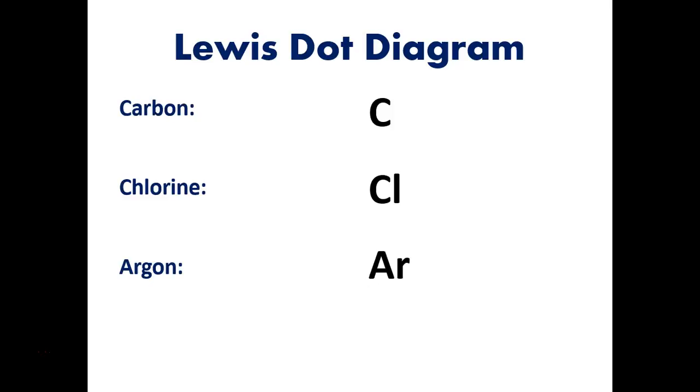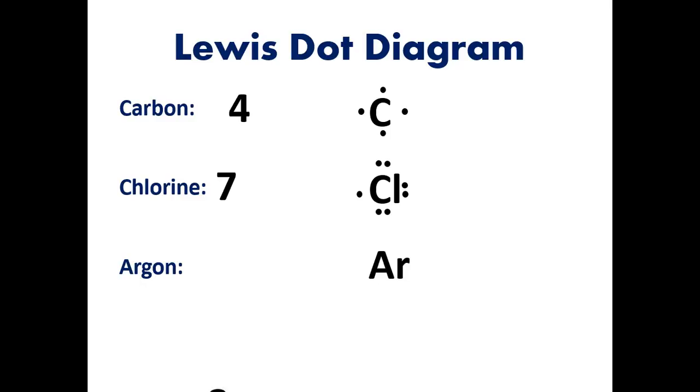Going through, carbon has 4. You can start putting the electrons on any side, but by the end, you should have 1 electron on each side. So it should look like this. Chlorine has 7 valence electrons, so we fill it up: 1, 2, 3, 4. We filled up each side individually. Now we start doubling up: 1, 2, 3. Since chlorine has 7 valence electrons, that's where we end up. Again, the side with the single electron could be any of the sides. It's arbitrary that in this case the left side has just the single electron, but it could have been any other way.